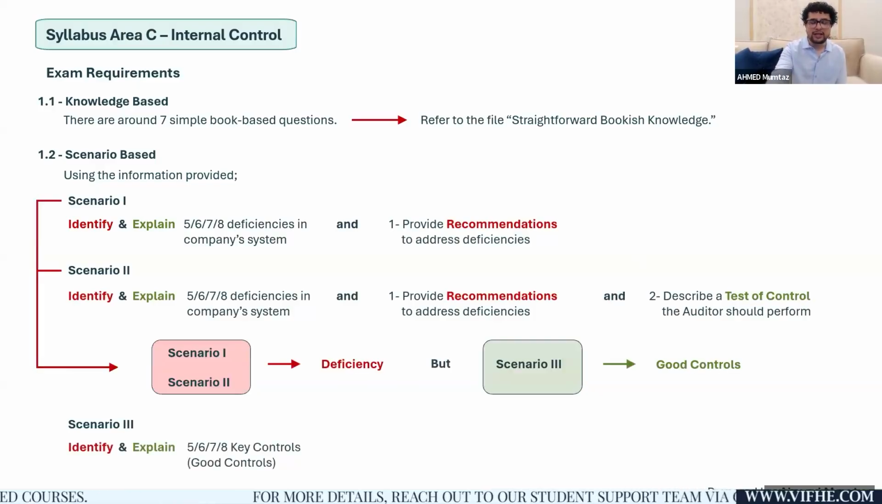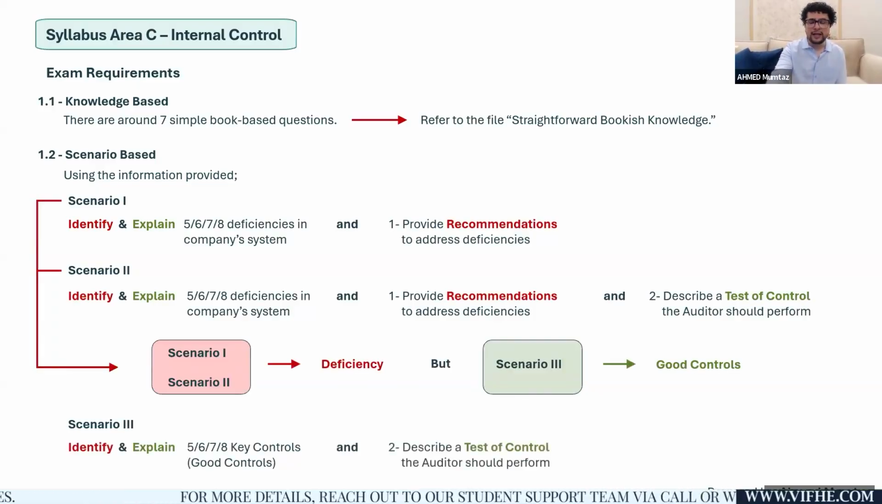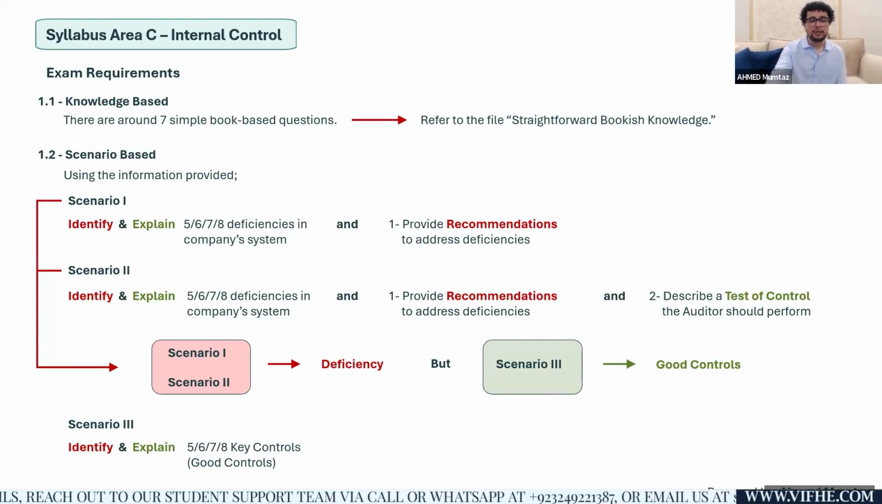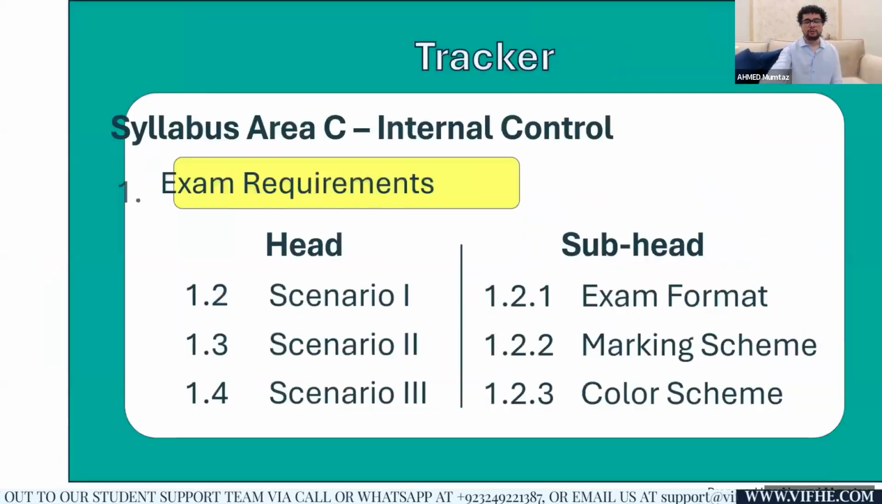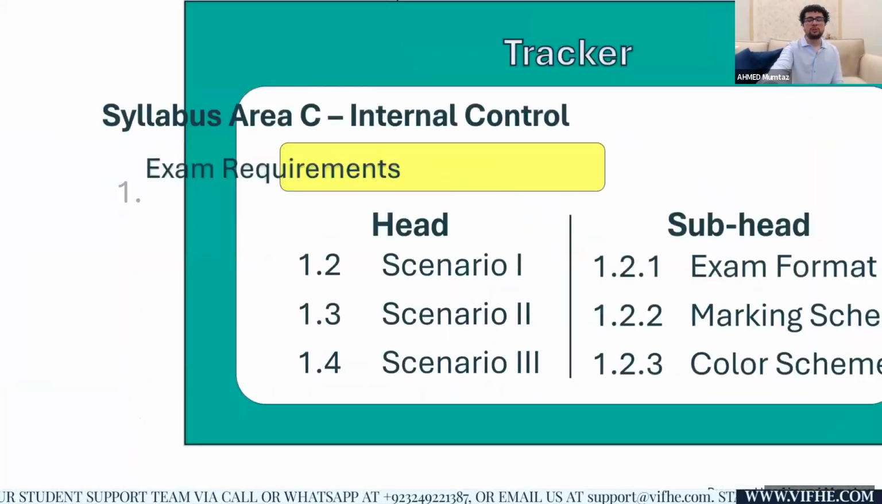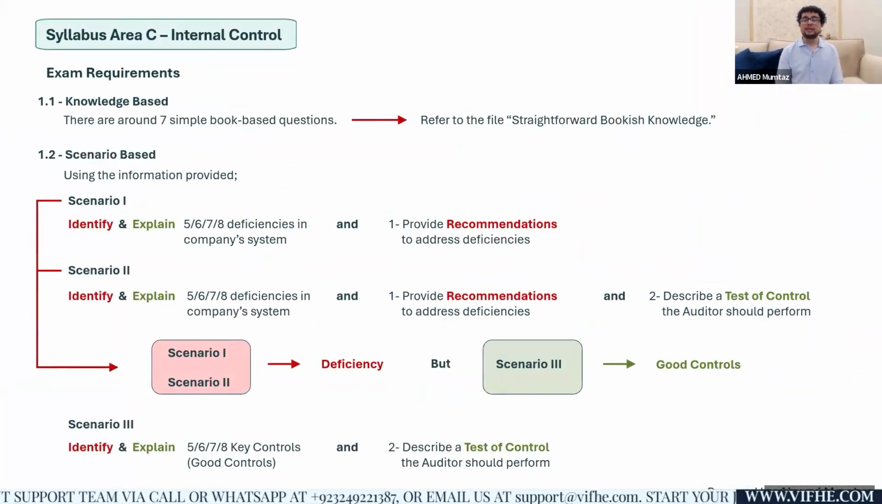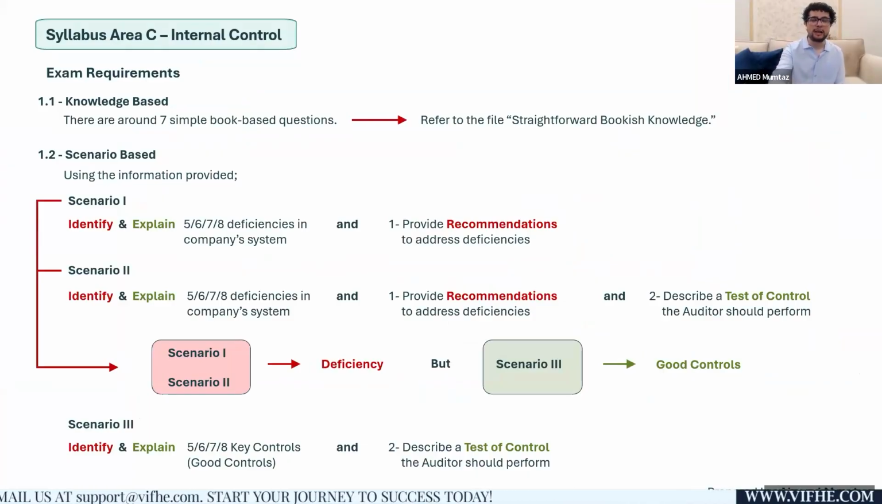Scenario three, eight direct controls along with eight tests of controls, it means 16 marks, or maybe five direct controls, five tests of controls, 10 marks. And the most important one, well, scenario two, for example, six deficiencies, 6 marks, six recommendations, 6 marks, six tests of controls, another 6 marks. So these are the possibilities with respect to your exam requirement.